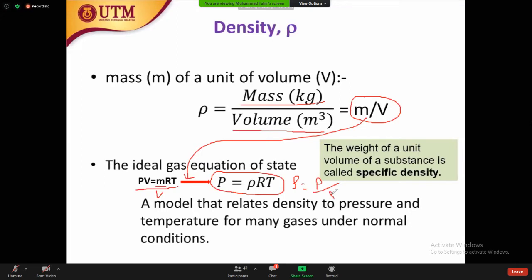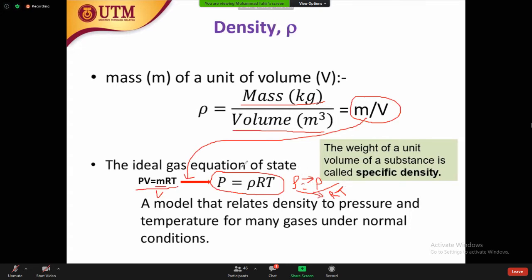So density is dependent on the pressure and temperature. When you increase the pressure, density will increase because this is a direct relation. But when you increase the temperature, density will decrease because this is an inverse relation.